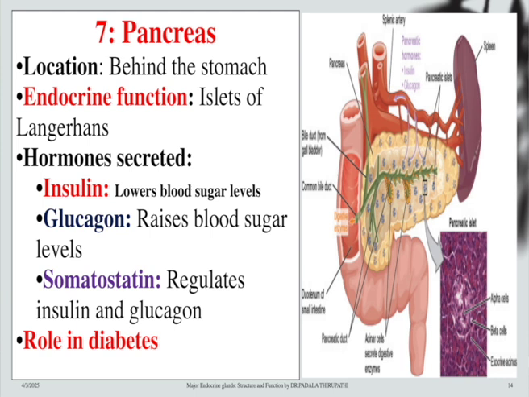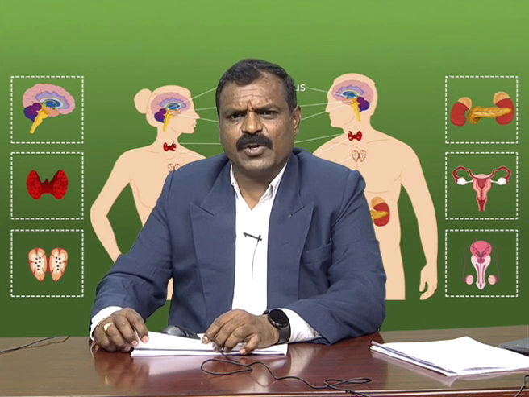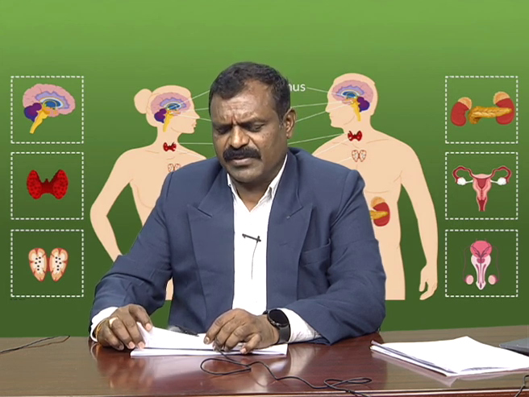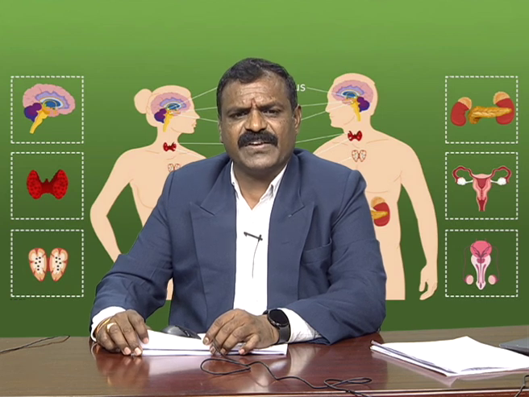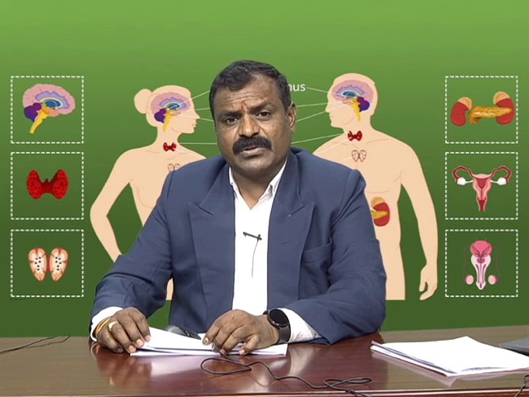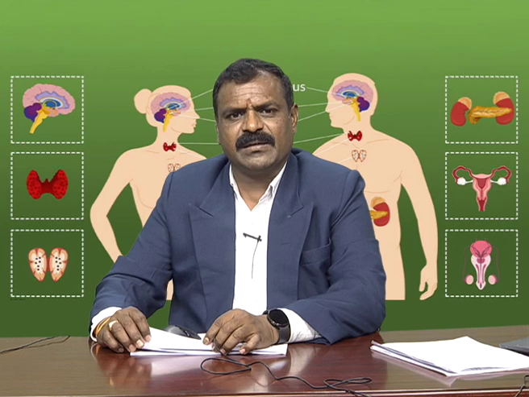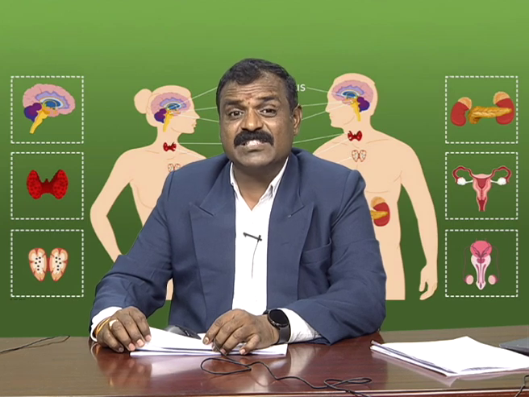And another hormone is somatostatin, which regulates insulin and glucagon. It is in between insulin and glucagon. The major role of insulin is that it controls diabetes in human beings. It is the most important function for human beings because the majority of human beings nowadays are facing diabetic problems. So diabetes is controlled by the islets of Langerhans, or the insulin hormone.